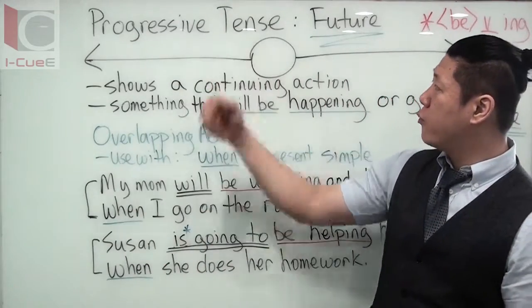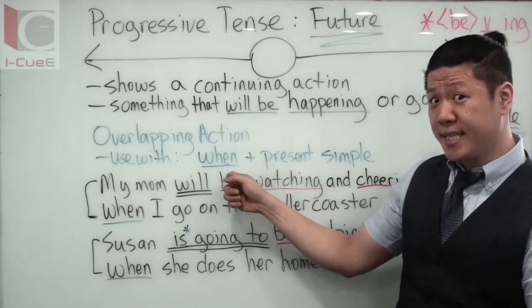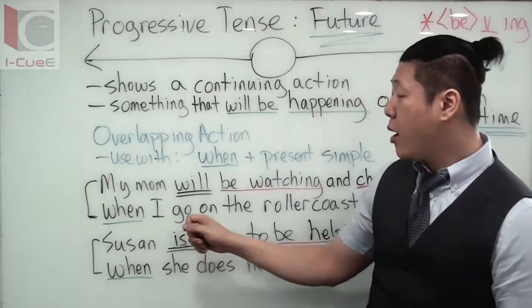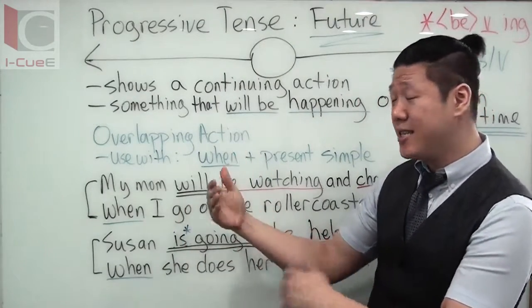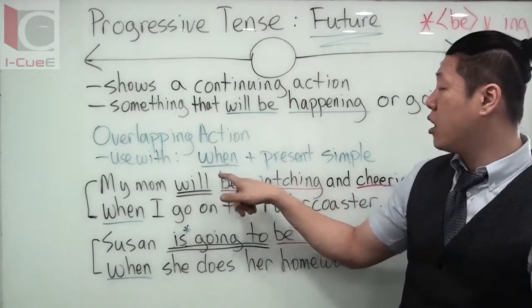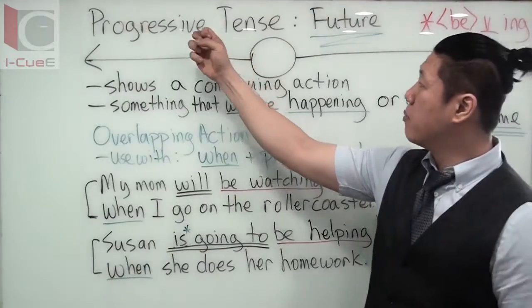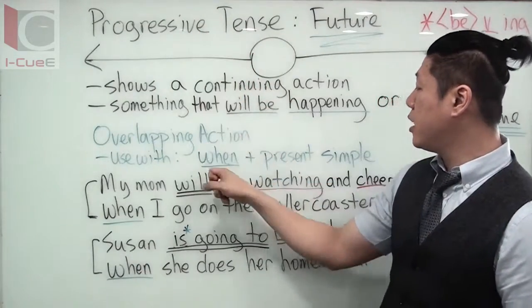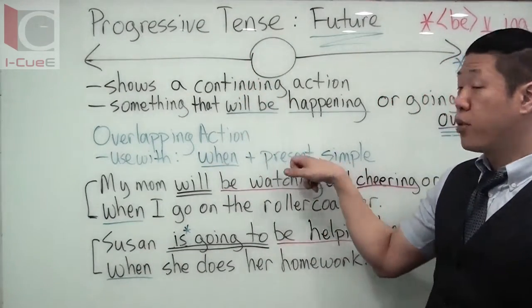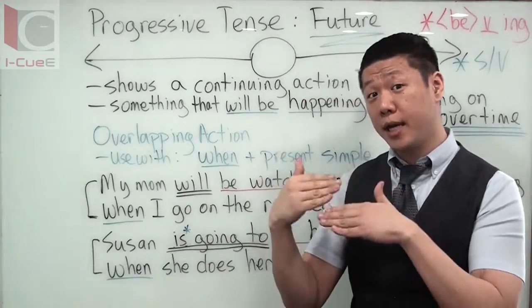You start off with the future progressive tense, and then you're making a complex sentence, which we already talked about. Complex sentences, you have an IC and a DC, independent clause, dependent clause. So we're adding when, our dependent clause marker, plus a present simple. So it's future progressive, plus when, plus simple present to make a complex sentence, using this overlapping idea.